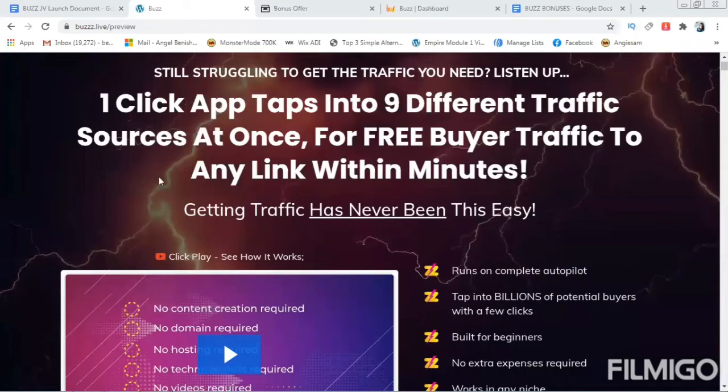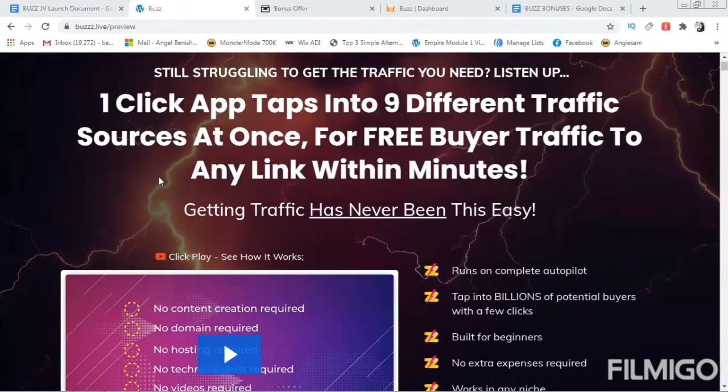Bus is a one-click app that taps into 9 different traffic sources at once for free buyer traffic to any link within minutes. So getting traffic has never been this easy. All you have to do is one click the app and it taps into 9 different traffic sources at once.